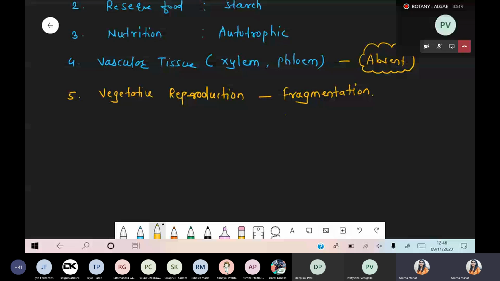Now number 6, we are talking about the asexual mode of reproduction. Asexual mode of reproduction means what? Where a single parent is involved. Yes, here the asexual mode of reproduction is present. For present I am giving the plus sign.